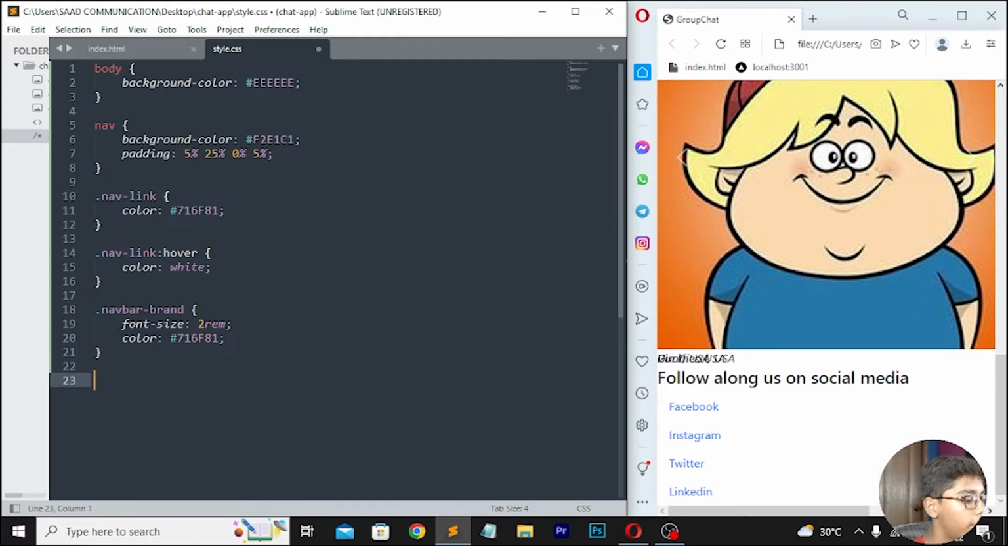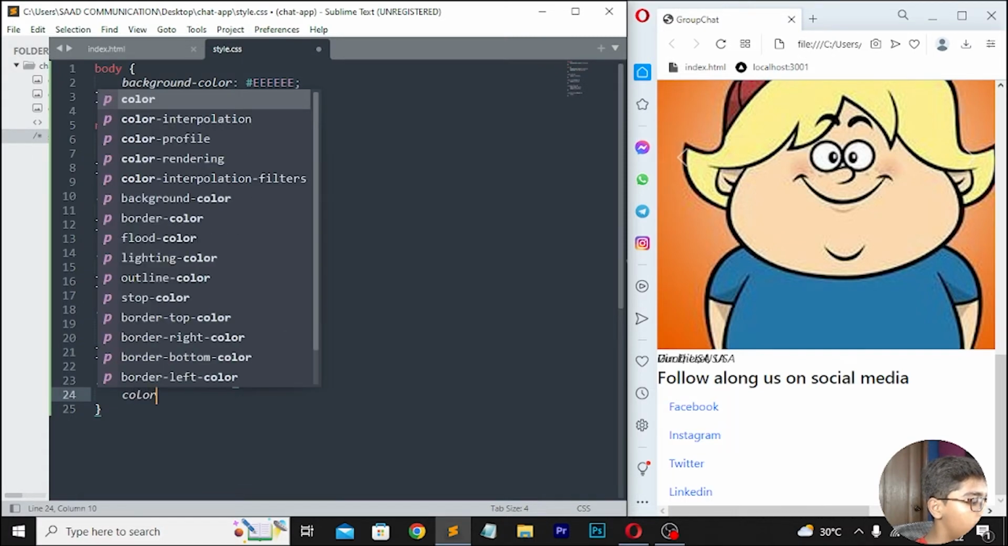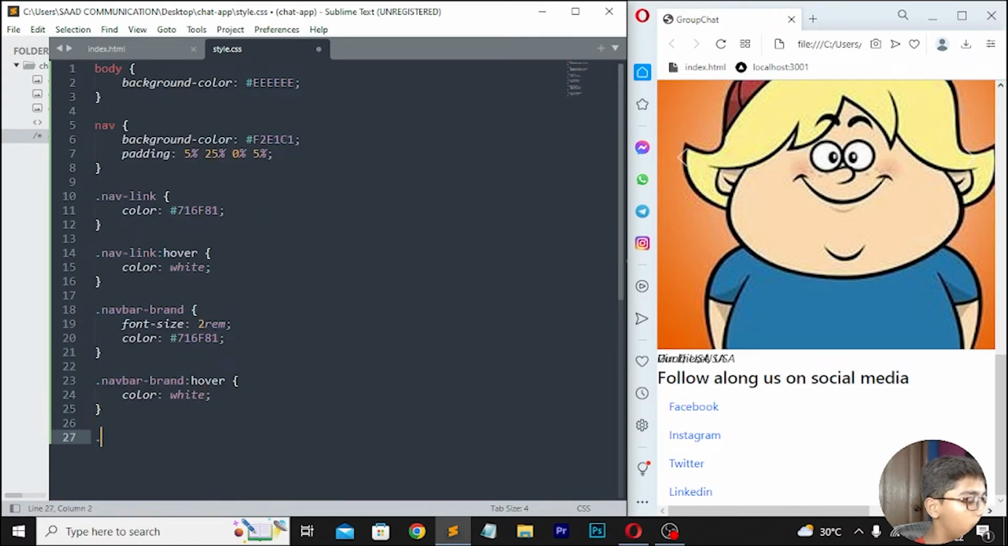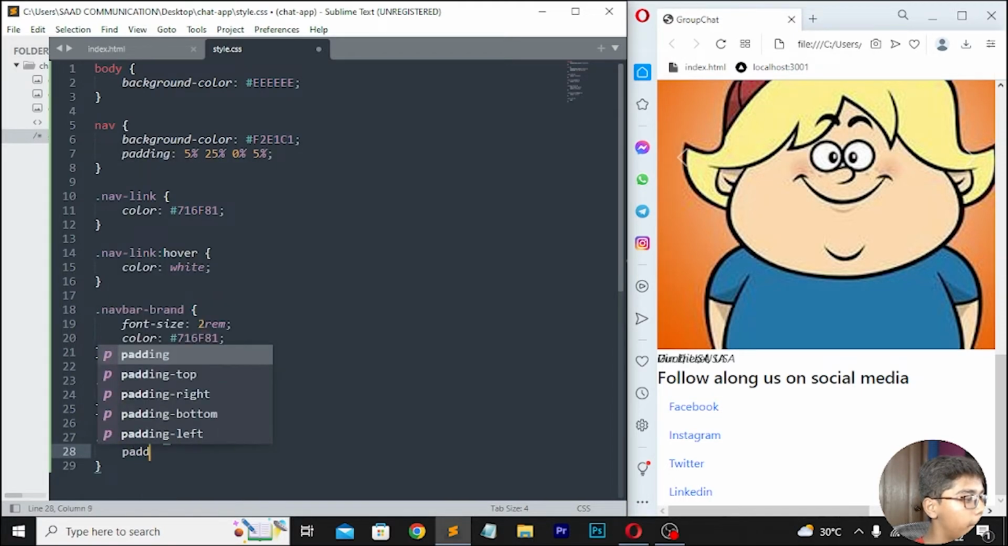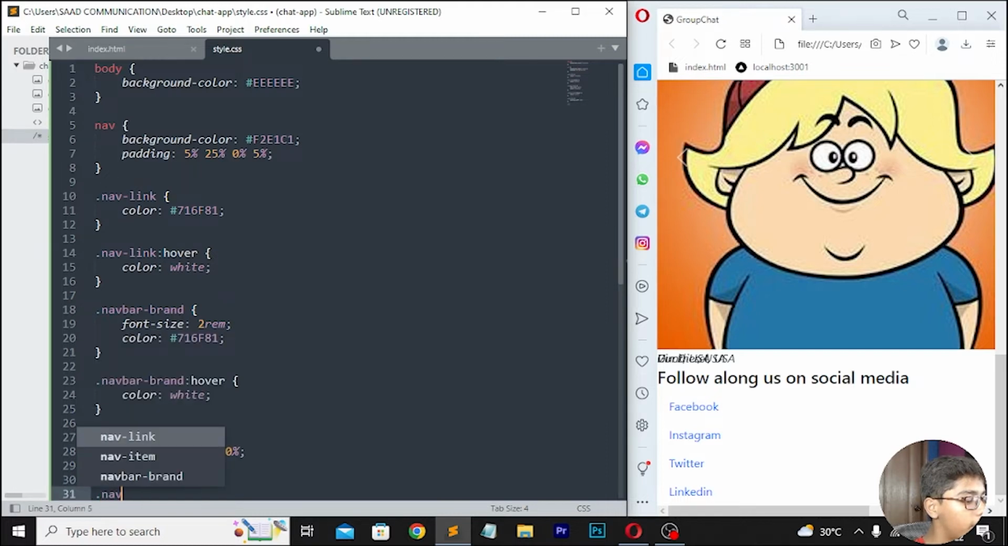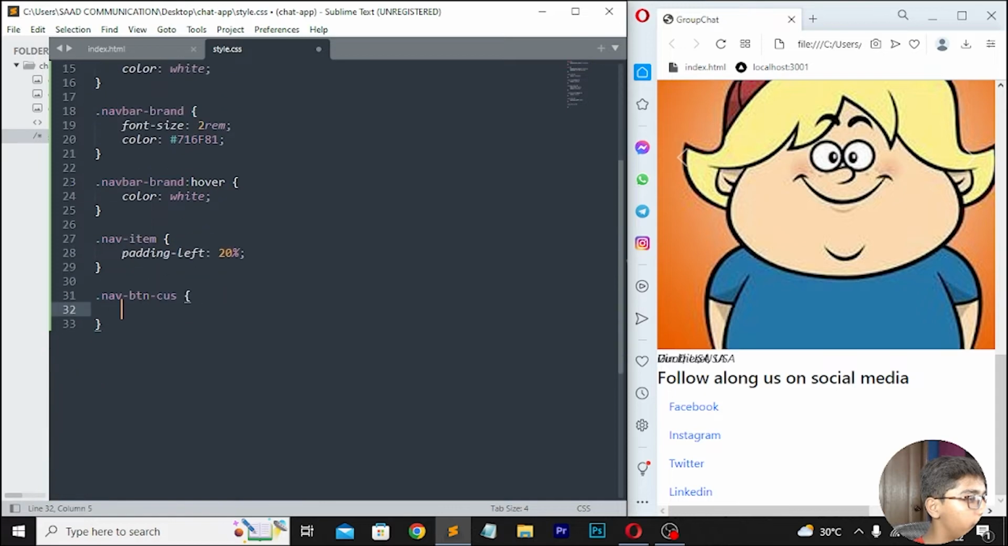Then move down here, then right here .navbar-brand, and here I will be writing hover. Now here I will be writing the color of white. If I just show you, here I'll be writing color white like this. Then move down right here nav, and then I'll be writing nav item. Here I'll be writing padding left, which should be 20%, and then I'll be writing .nav-btn-cause. Then I will be moving down here, I will be writing color, which should be 716F81.